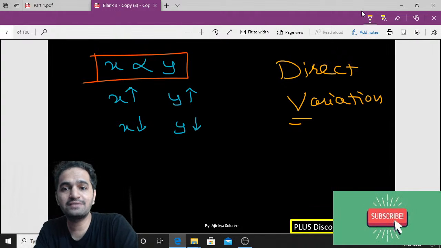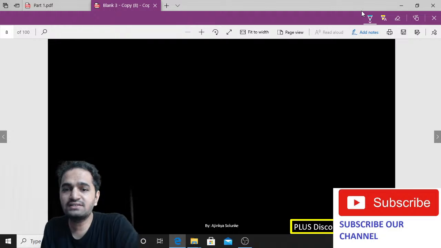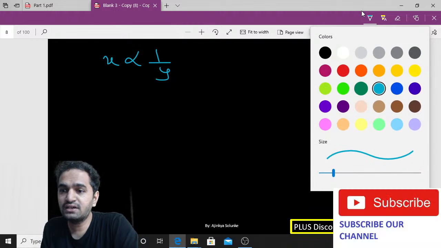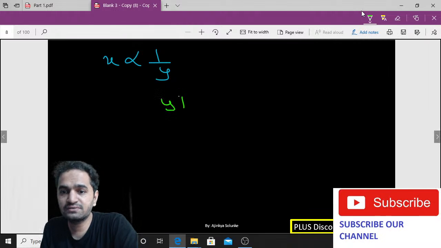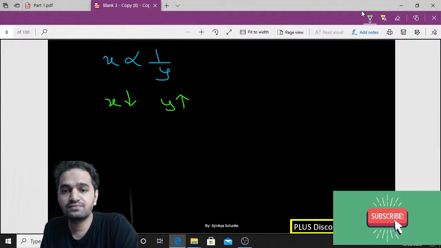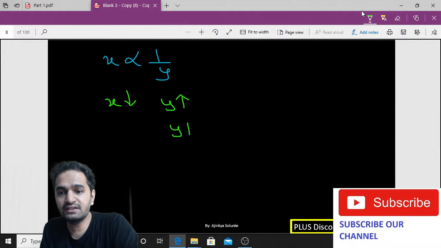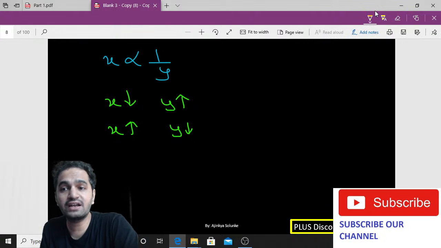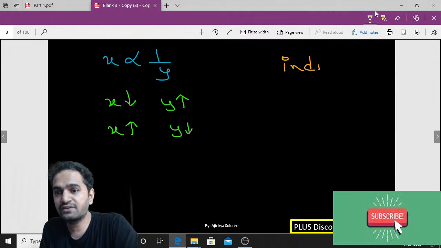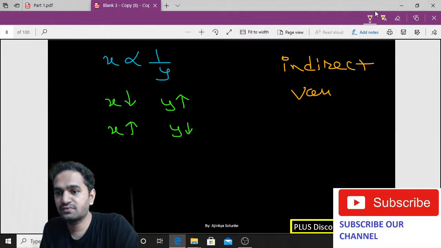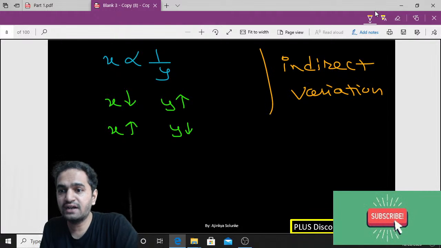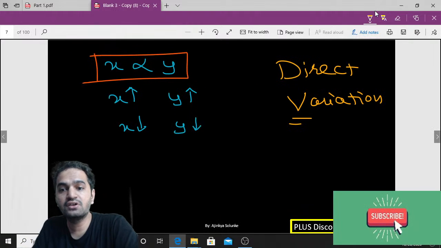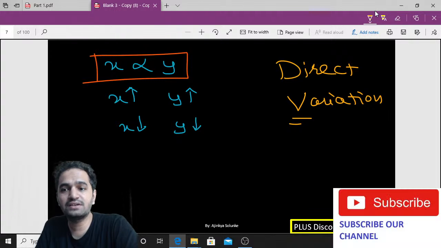Okay, now let us move to the second point. Now if I say x is inversely proportional to y, can I say if y increases, x will decrease, and if y decreases, x will increase? The opposite happens in indirect variation, right? Write it in the chat box. Have you understood this? In indirect variation, if one value increases, the other value decreases, and in direct variation, both values increase at the same time or decrease at the same time.